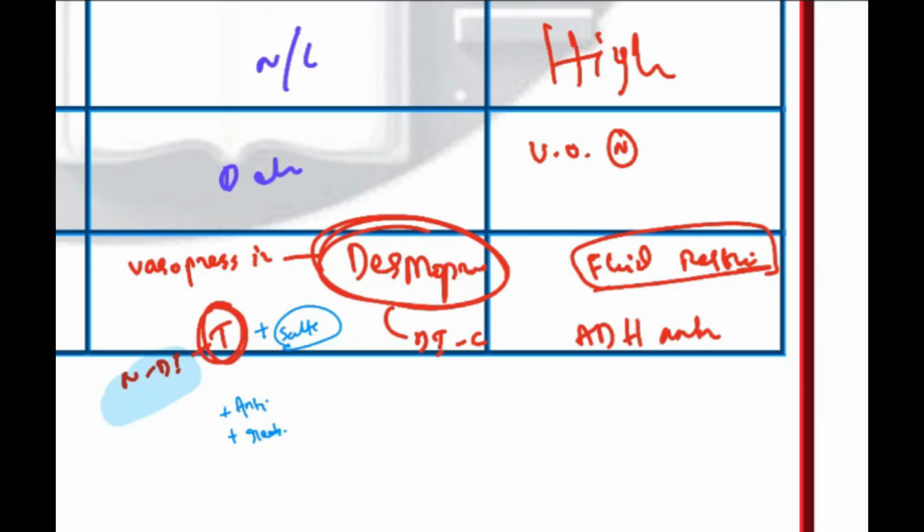Vasopressin antagonists, vaptans. All vaptans will come. Tolvaptan, conivaptan, all vaptans are ADH antagonists.